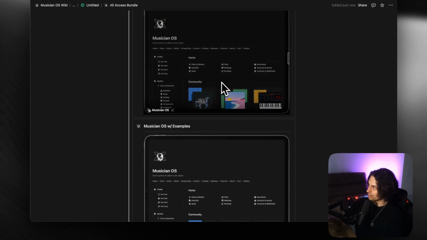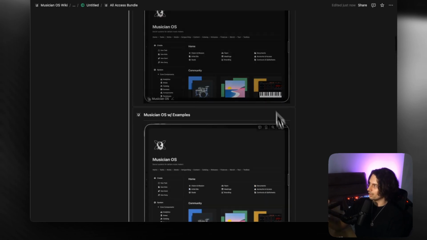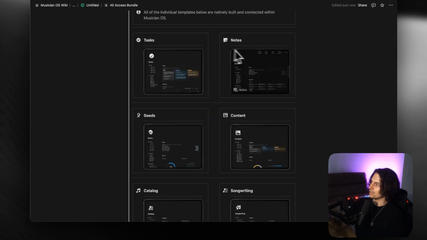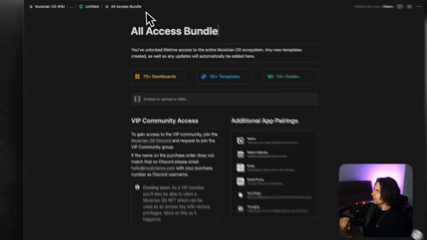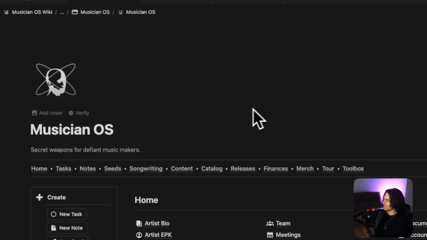If you're wondering what the difference is between them, that is essentially it. This is the combination of all of the different core components. This is the core components separated without any relations between them. So with that, let's dive into Musician OS and get started.